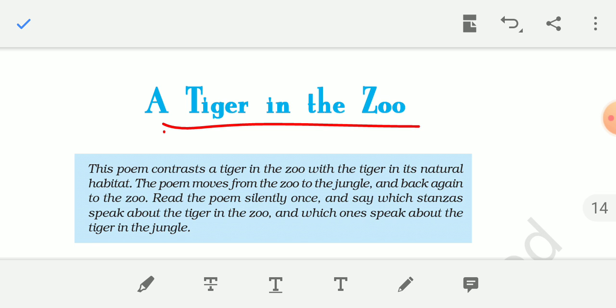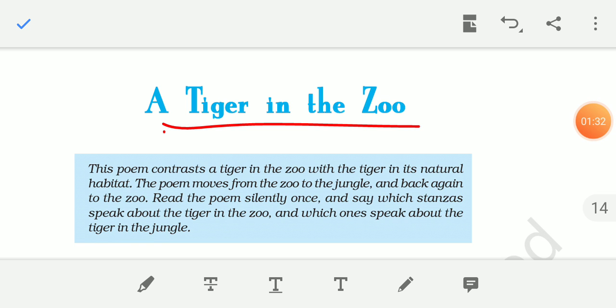In this poem, Leslie Norris has given an appropriate description of a tiger. This poem contrasts a tiger in the zoo in its cage with a tiger in its natural habitat. So, my dear students, we see here that the poet is comparing a tiger which is in a zoo and the other one which is in a jungle or the forest. How they behave, how they look, and what their thinking is, everything the poet gives a clear picture of in this poem.